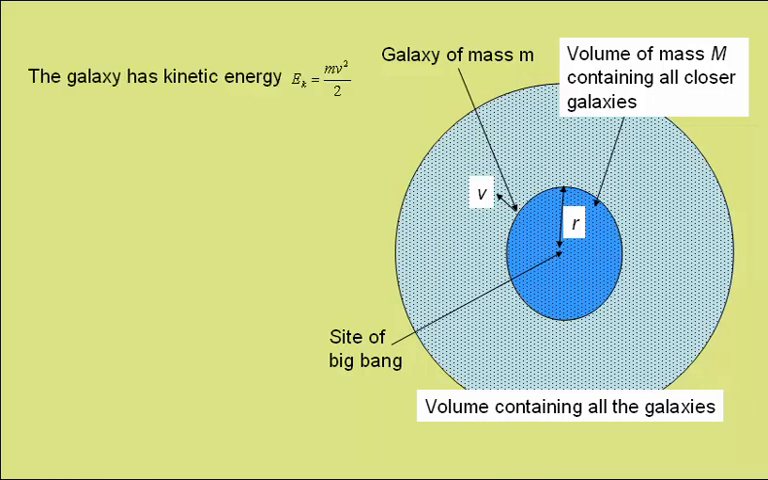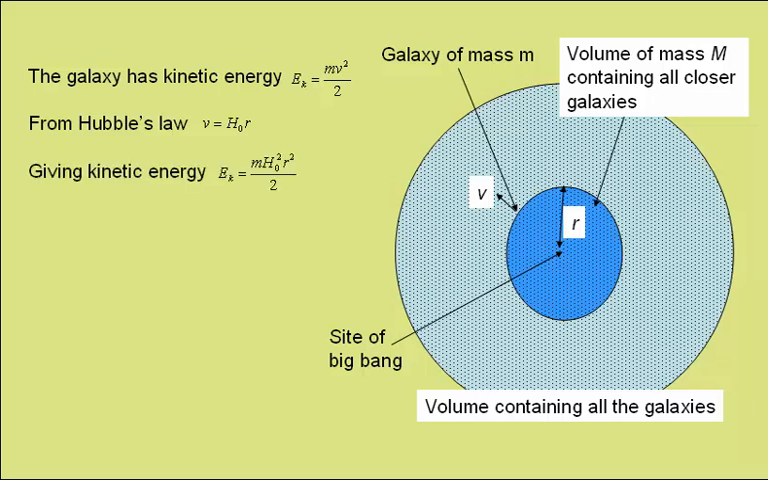Our galaxy will have kinetic energy given by mv squared over 2. But from Hubble's law we know that its speed is given by the Hubble constant multiplied by its separation. And this gives the kinetic energy by this expression.